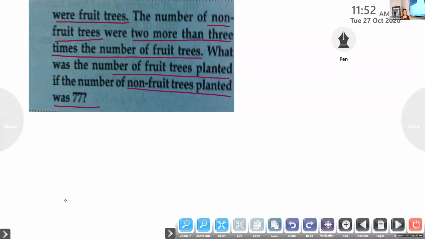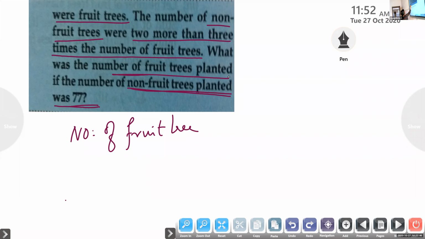So the question is this: the people in Sundargram, the village, planted some fruit trees and some non-fruit trees. The non-fruit trees were 2 more than 3 times the number of fruit trees. The non-fruit trees were 77.